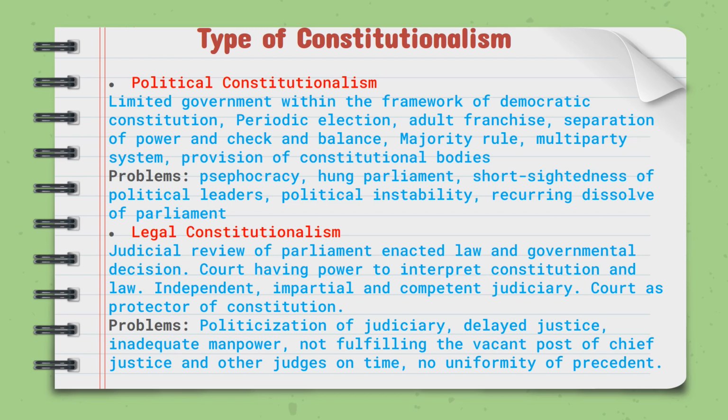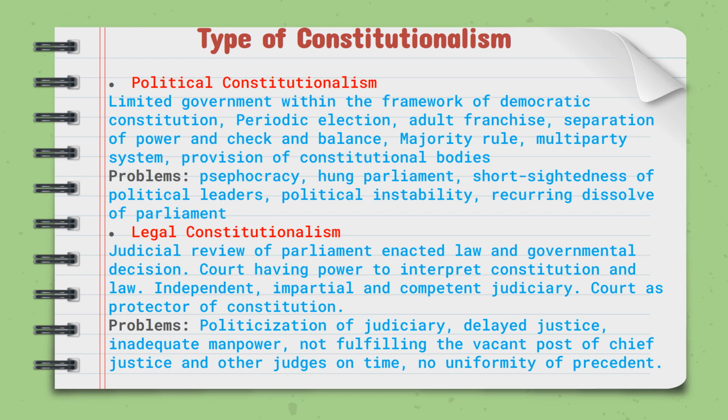Legal constitutionalism. In legal constitutionalism, judicial review of parliament-enacted law and governmental decisions is very important, because if a political party gets a majority, they can put anything in law or decide anything, and a competent and impartial judiciary should protect the rights of people and the constitution. Courts having the power to interpret the constitution and law is the fundamental of legal constitutionalism. Independent, impartial and competent judiciary, court as the protector of the constitution. These are the features of legal constitutionalism.